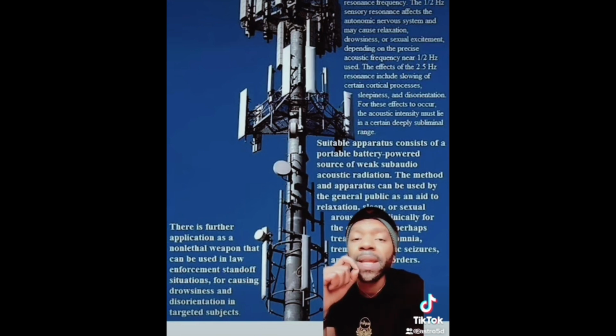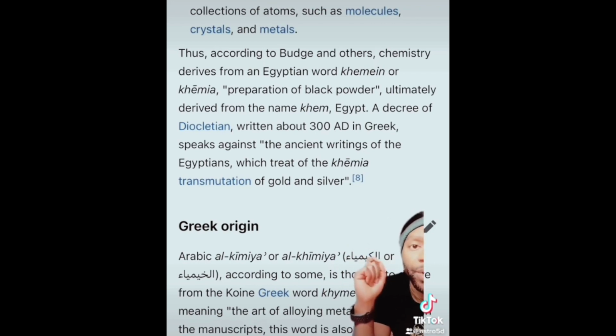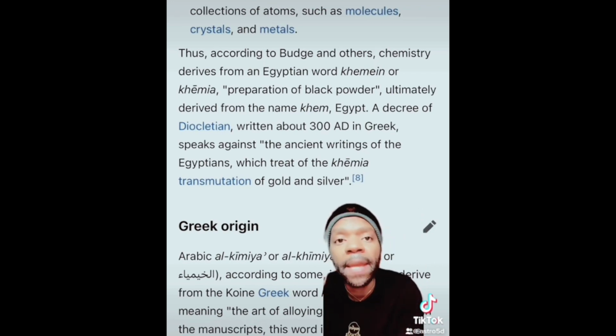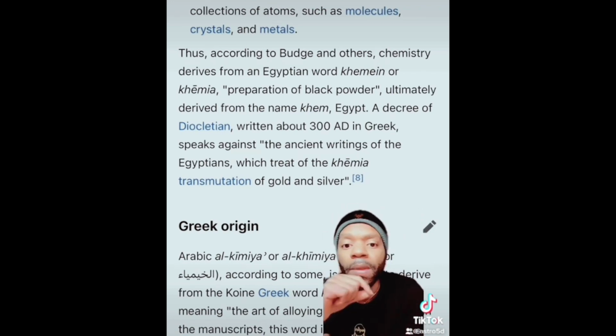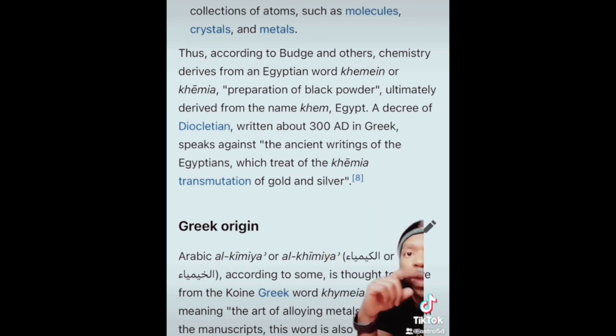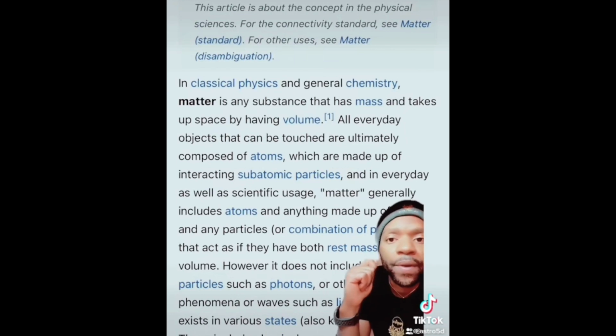Now let's get into the technical aspects of weather modification. Let's start here. Chemistry. Chemistry is derived from Kemet. You might know it as Egypt. Chemistry comes from alchemy. I'll explain this further when I do a lecture about the Emerald Tablets of Thoth. Chemistry, meaning transmutation of earth, is the science of matter at the atomic to molecular scale, dealing primarily with the collection of atoms. Let's stop at atoms. But first, let's start with matter.